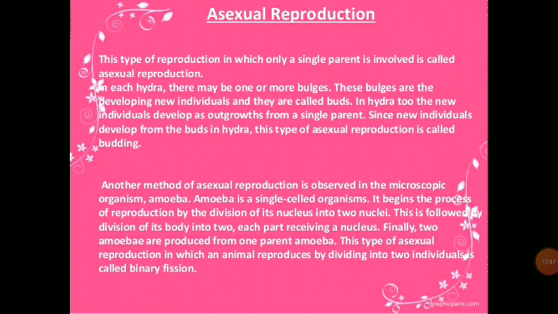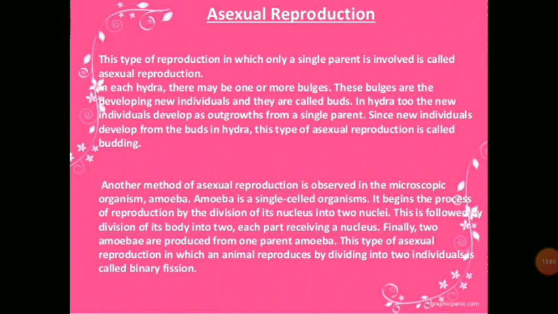Another method of asexual reproduction is observed in the microscopic organism amoeba. Amoeba is a single-celled organism. It begins the process of reproduction by the division of its nucleus into two nuclei. This is followed by division of its body into two, each part receiving a nucleus. Finally, two amoeba are produced from one parent amoeba.